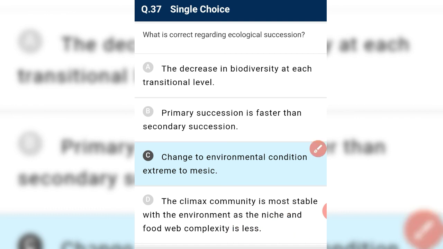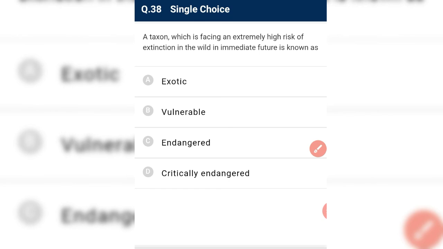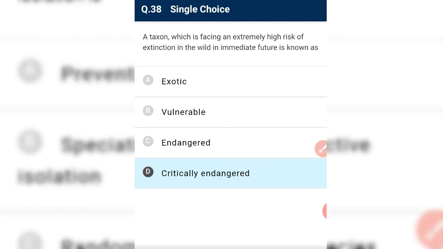We have the third one, correct. A taxon which is facing an extremely high risk of extinction in the wild, in the immediate future, is known as critically endangered. It is a high risk of extinction, and that is known as a critically endangered species.